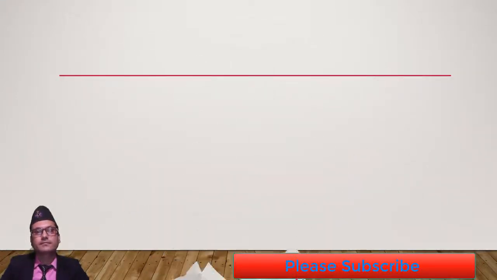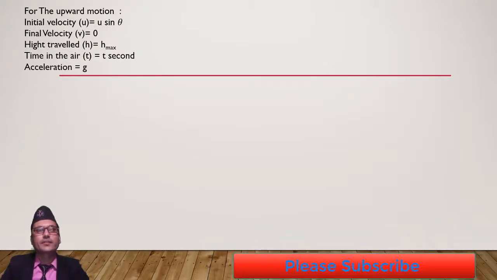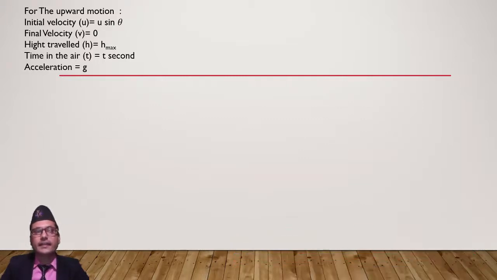Now here we have the upward motion. The initial velocity is u sin theta and the final velocity is 0, because at maximum height it will be 0 there, and the height traveled is h max. The time in the air is t, and the acceleration is minus g here.